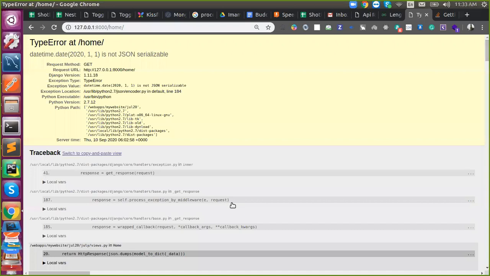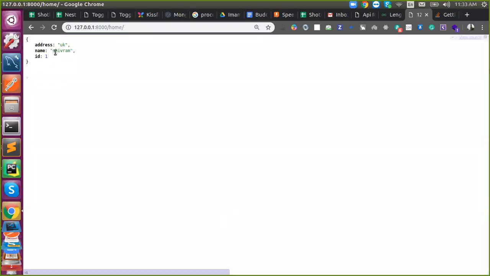Now I can show mine. You can see that JSON in the front end also.